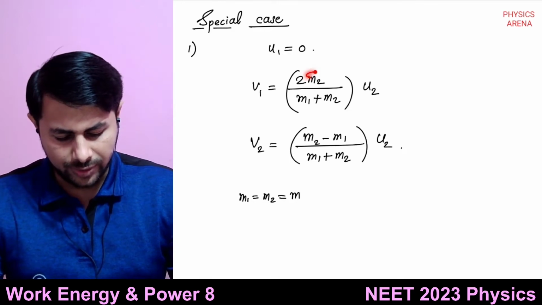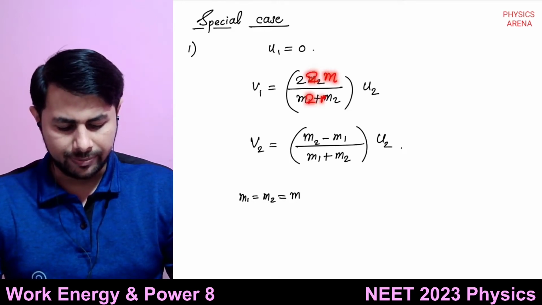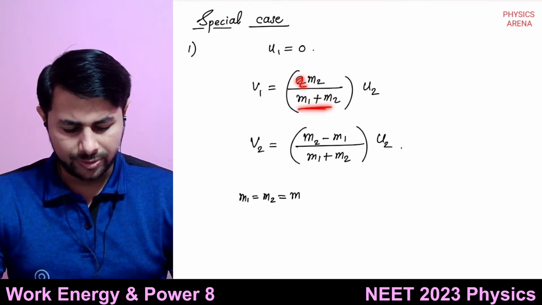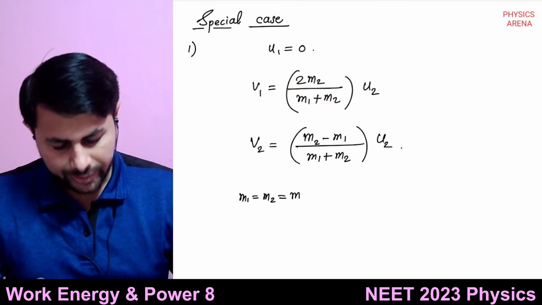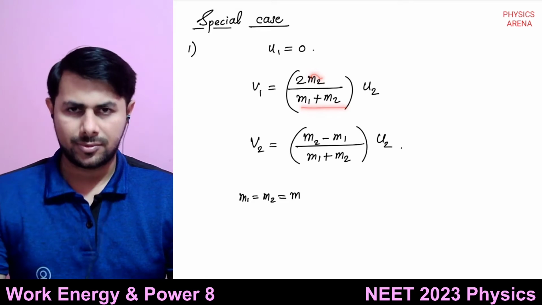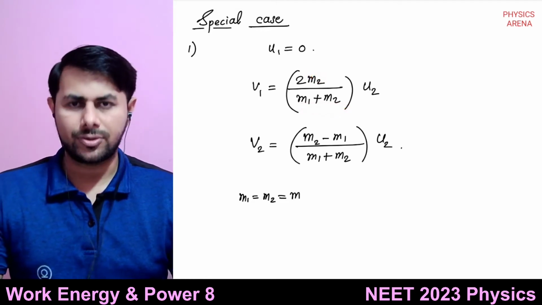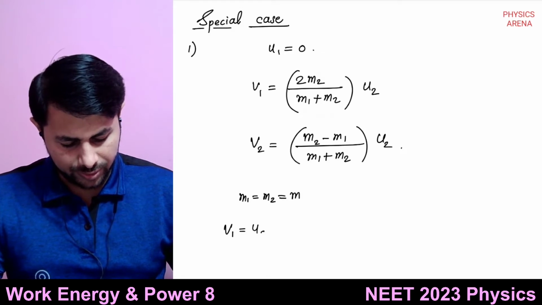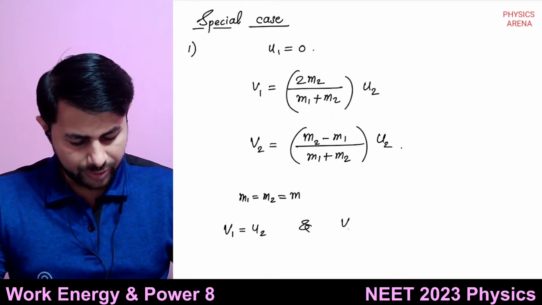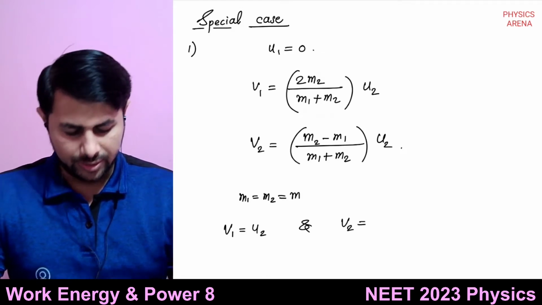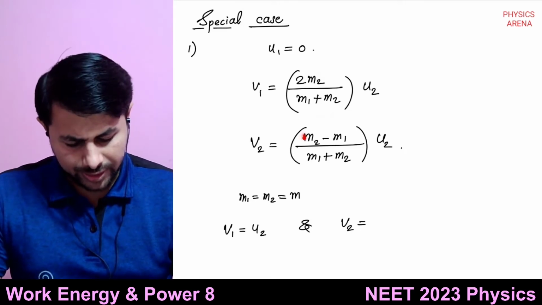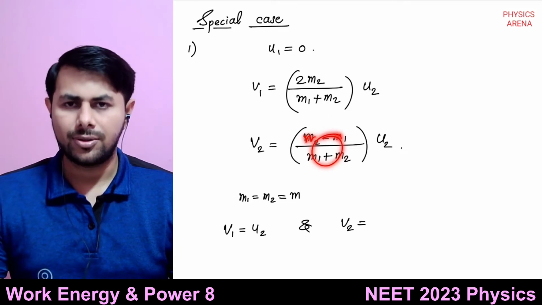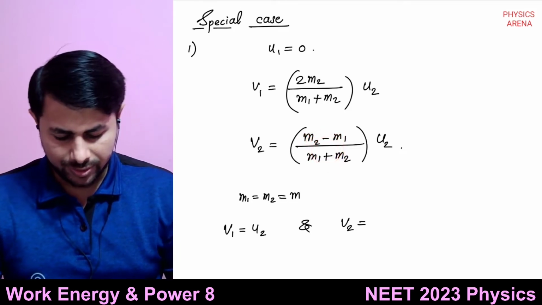So this is 2m divided by 2m, that's 1. So v1 is equal to u2, and v2 is equal to, since m2 = m1, m - m is 0. So v2 will be equal to 0.